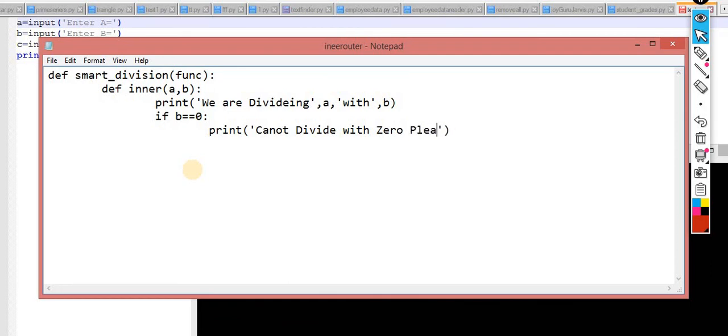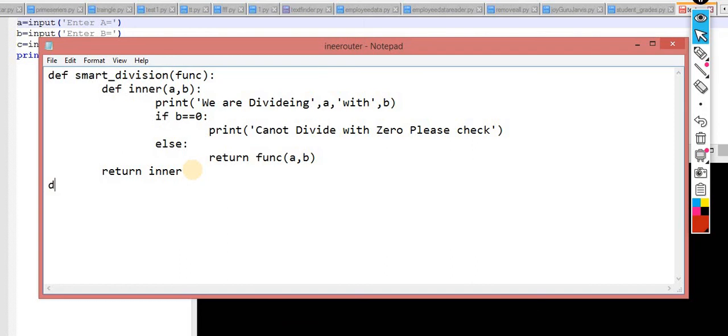Please check." Now the else part: return func(a, b). Simple. Now this function is returning inner; it is important to return inner.